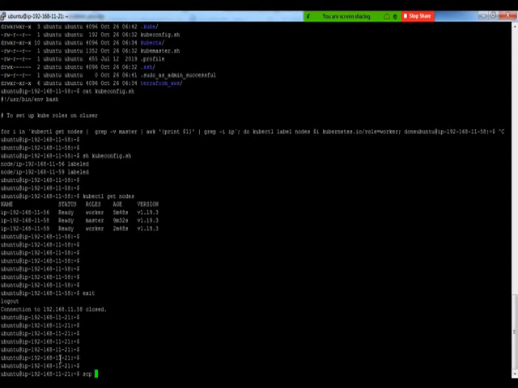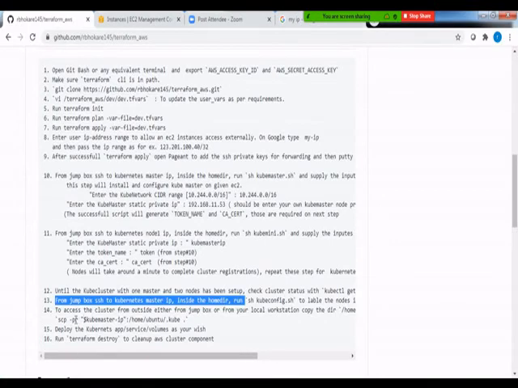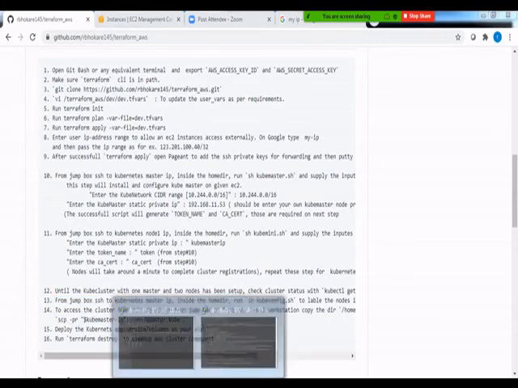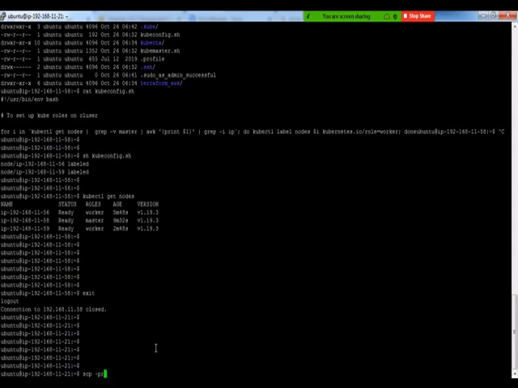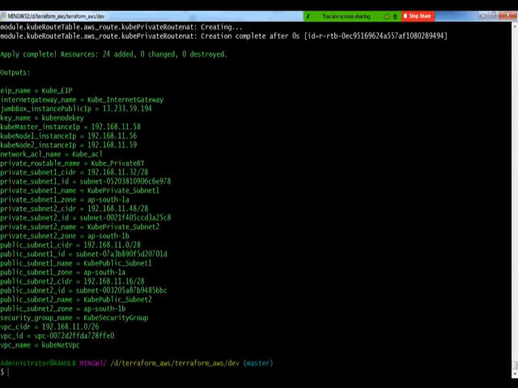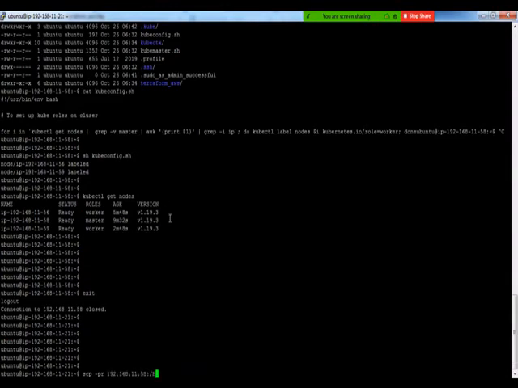So the step has been given over here: scp -pr, Kubernetes master IP, and this command. So I'm going to execute the same. I'm going to do scp -pr. My Kubernetes master IP is this one. What I'm going to copy is /home/ubuntu/.kube, and I'm going to copy it to my present working directory. So this dot indicates my present working directory on my working server.